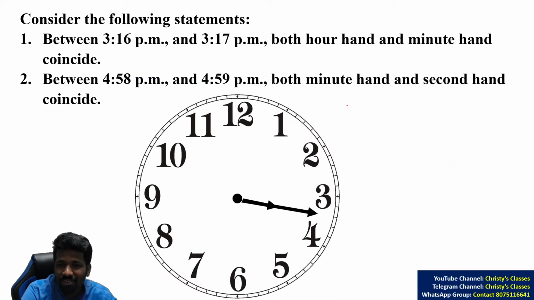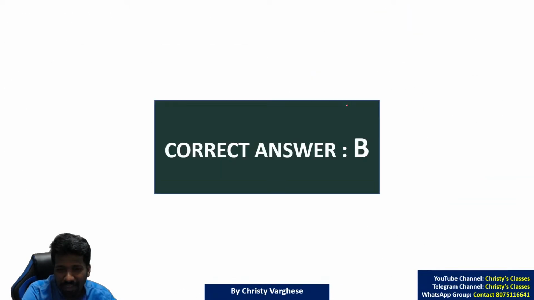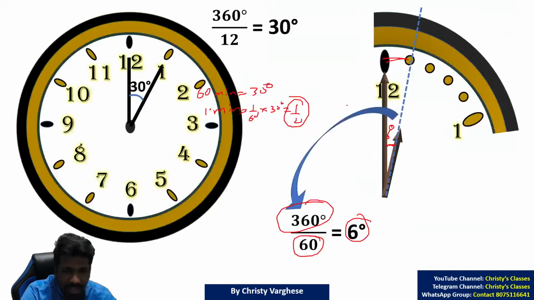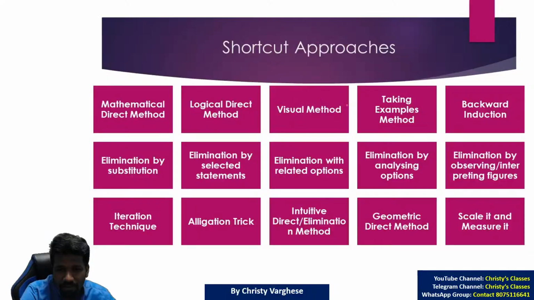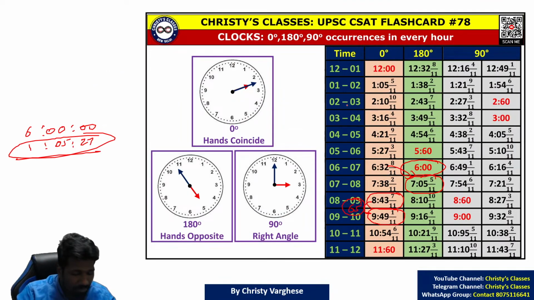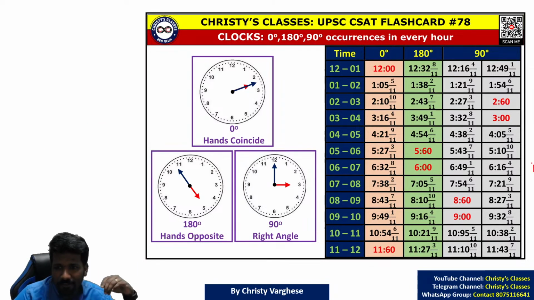Otherwise, the third method is you have to learn by heart that flashcard. Yeah, which do you prefer? Please tell me. I would like to hear your perspective, because different people can have different perspectives. Which do you feel is easy? Did you understand all the three methods? Yeah, some of you may feel the calculation is difficult. But did you understand what I taught you now? Between 3 and 4, the time is 3:16 4 by 11.